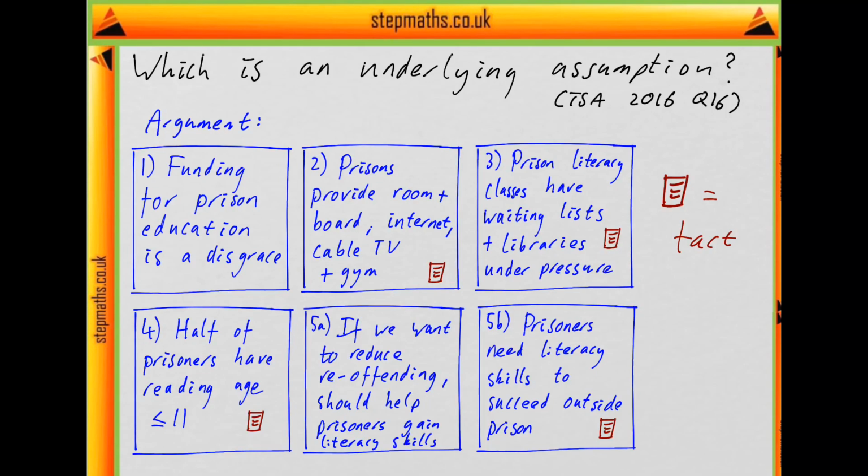This is question 16 from section 1 of the 2016 TSA. In this question we ask which of the options is an underlying assumption of the argument. So let's look at the argument.